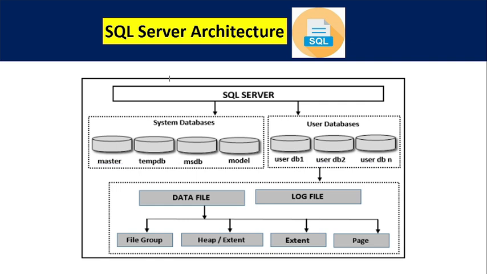In system databases we have four components: master, tempdb, msdb and model. In user databases we can create multiple databases, like user db1, user db2, user dbn, etc. User databases have a data file and a log file. The data file contains four components: file group, heap, extent and page.